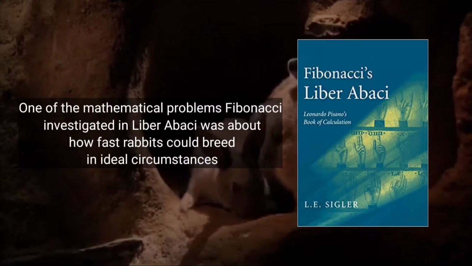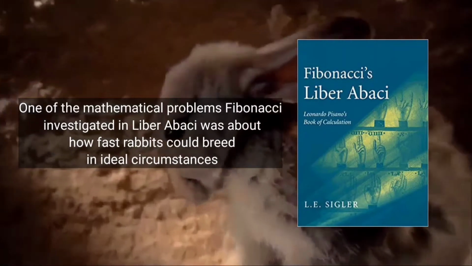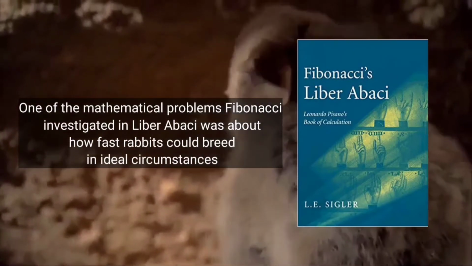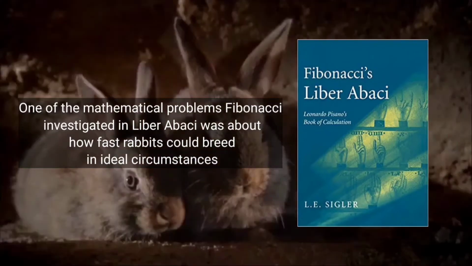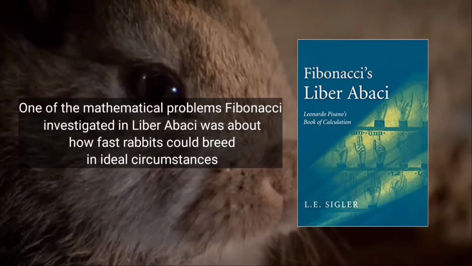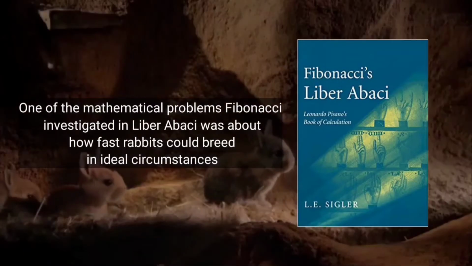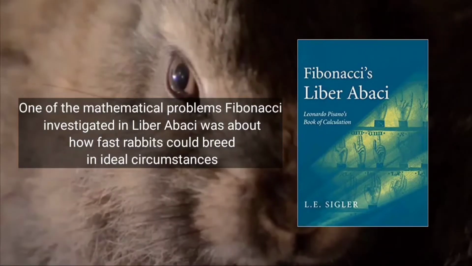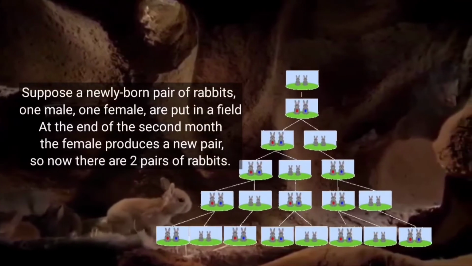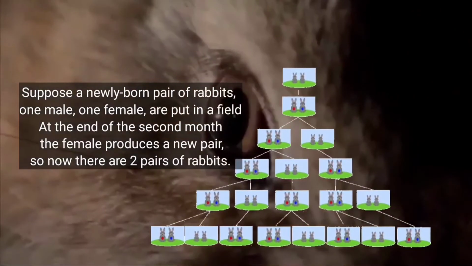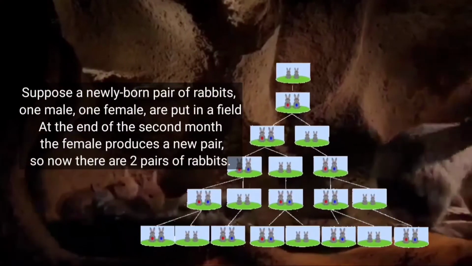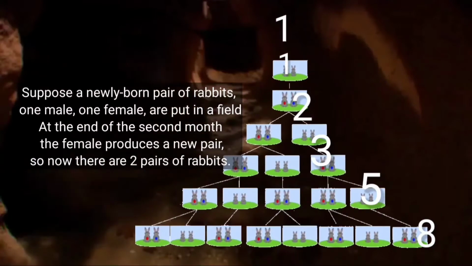One of the mathematical problems Fibonacci investigated in Liber Abaci was about how fast rabbits could breed in ideal circumstances. So, nakapaloob dito yung best example of Fibonacci sequence, which is the rabbit reproduction, a sequence which arises in the hypothetical reproduction of a population of rabbits. Suppose a newly born pair of rabbits, one male, one female, are put in a field. At the end of the second month, the female produces a new pair, so now there are two pairs of rabbits.